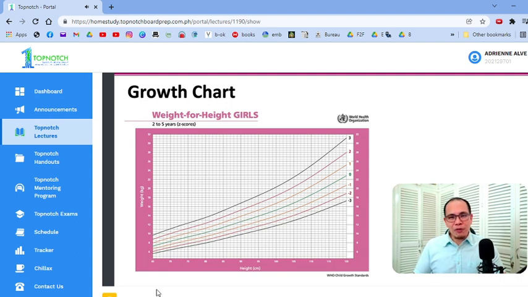Why is it important to be able to know if your patient is in the normal range of weight, height, and weight for height, BMI, head circumference, whatsoever. Very important kasi in children, anthropometrics is one of the measurements of growth and development. Kapag ang bata hindi lumalaki ng tama, ibig sabihin may mali dyan. It's either may sakit, baka naman kulang yung nutritional intake, baka naman merong chronic diseases, ang daming possibilities. Make sure that you know how to interpret it.